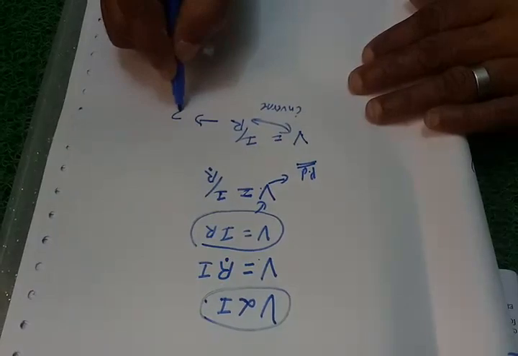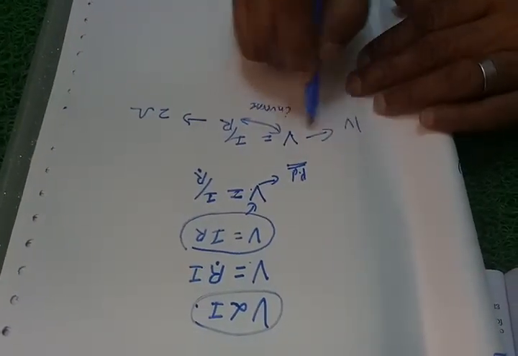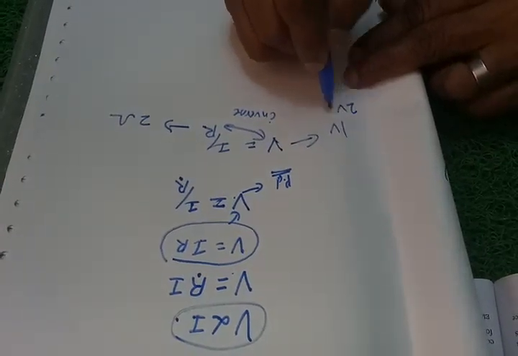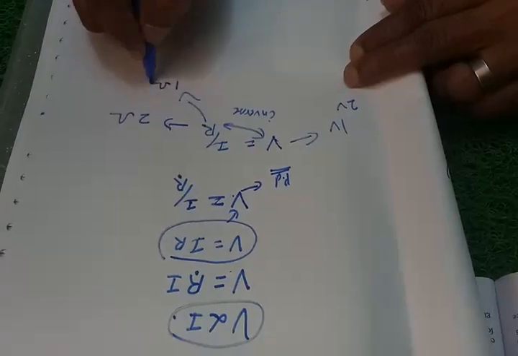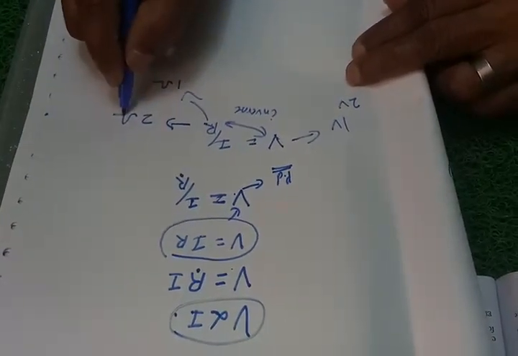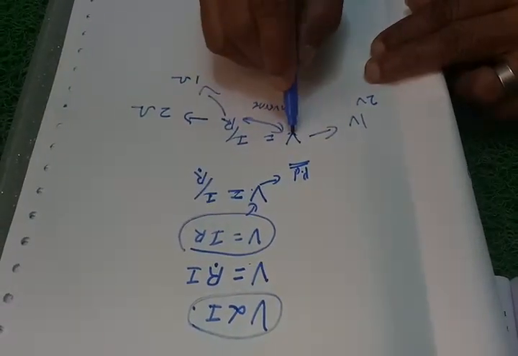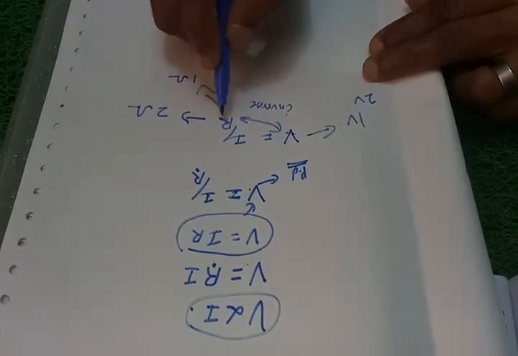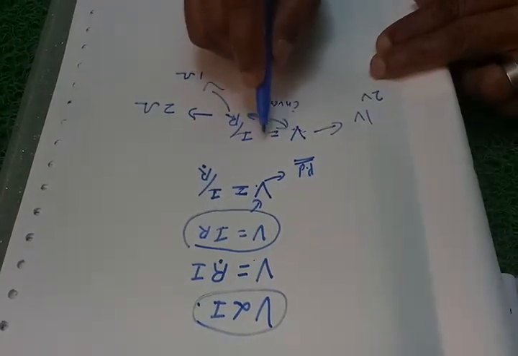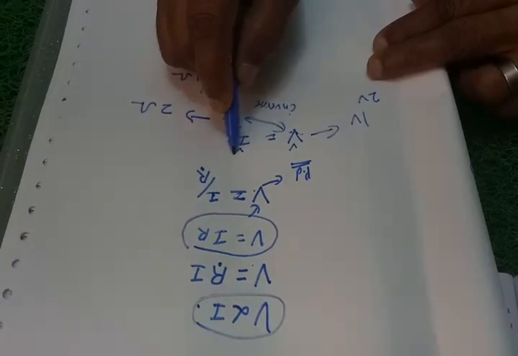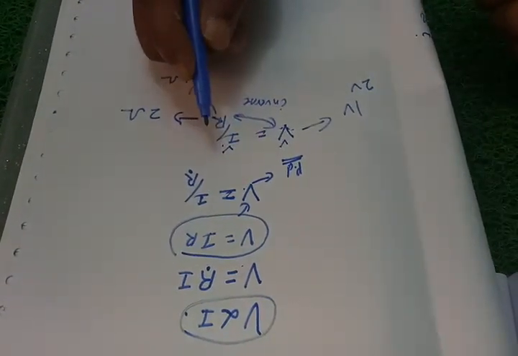If you have 2 ohms of resistance, then the potential difference will be 1 volt. Or if you have 2 volts of potential difference, the resistance will be 1 ohm. The unit of resistance is ohm. So now these two are inversely proportional to each other, which means if this increases, R will decrease. If R increases, V will decrease. But these two are directly proportional. If you increase this, this will also increase. If you decrease this, this will also decrease. So like that, these two are related.